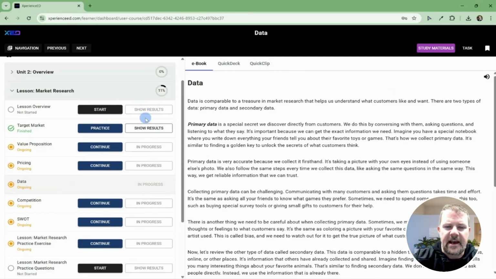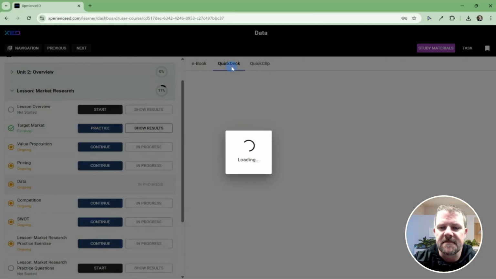For each of these tasks, you've got 3 opportunities to learn the material. The first one is an ebook. This is a reading. This is kind of on the longer side of what we offer. So usually you can see there's not pages and pages to be read, but this is the content for learning from reading. It's also available via quick deck.